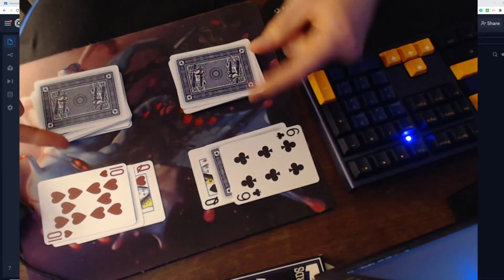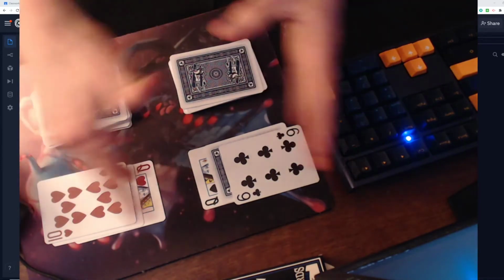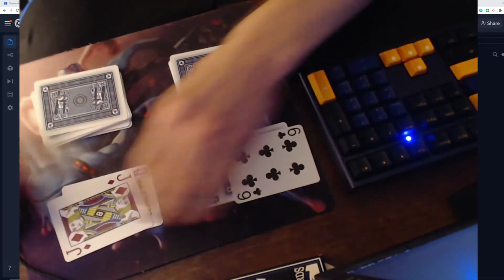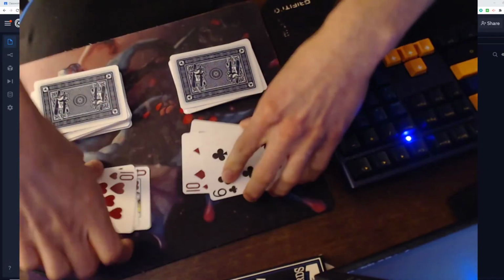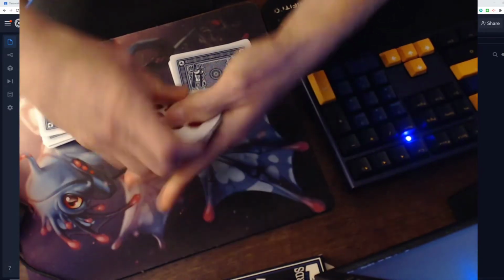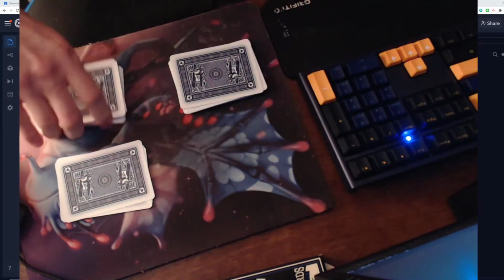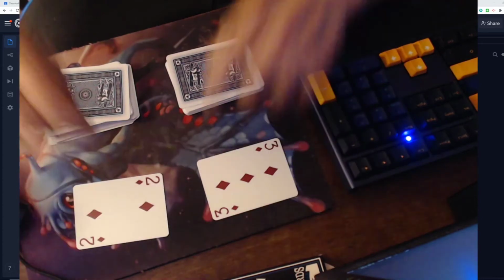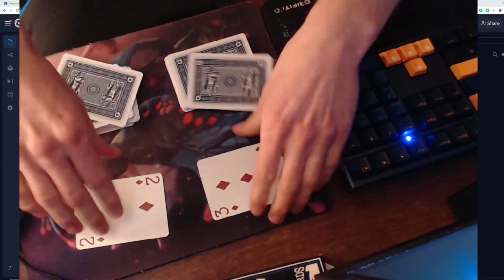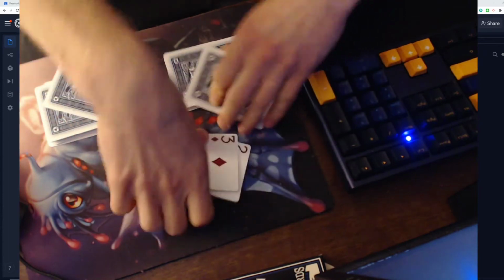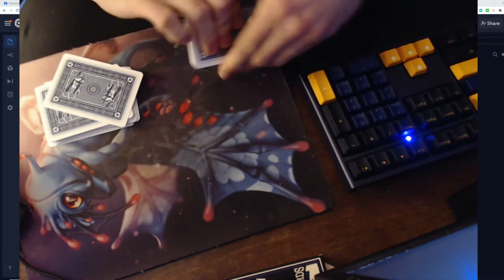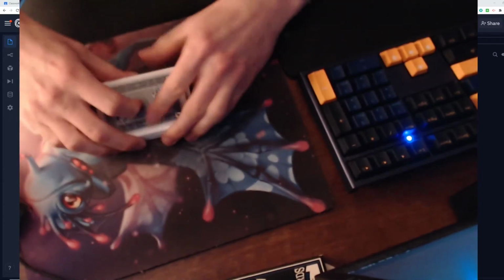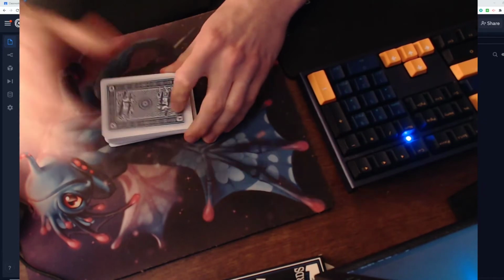And now the winner, whoever has the higher card, will take all these cards. They'll take 6 cards. We can go ahead and turn them over, and this person's going to take all of these cards. That one was a 10 too. Interesting. And now those cards go to the bottom of this deck. We continue this process until one player ends up winning all of the cards and has all 52 cards.